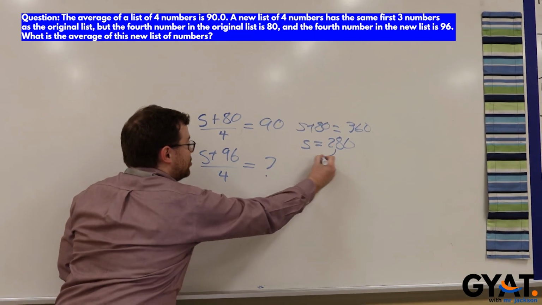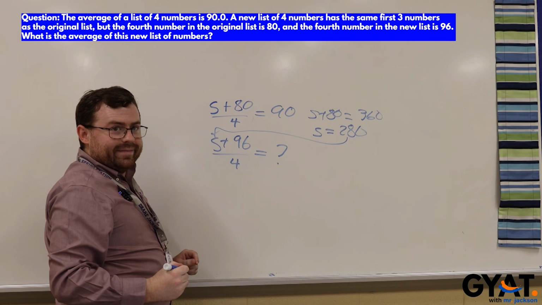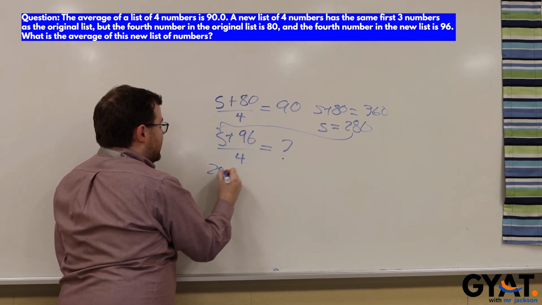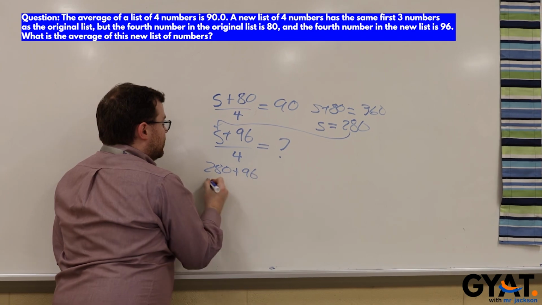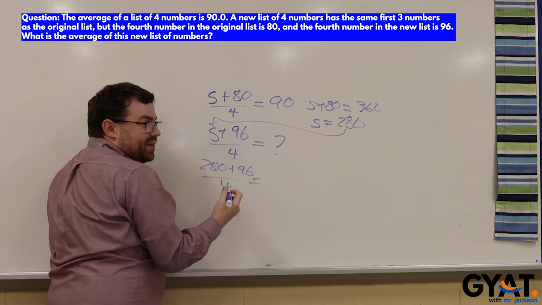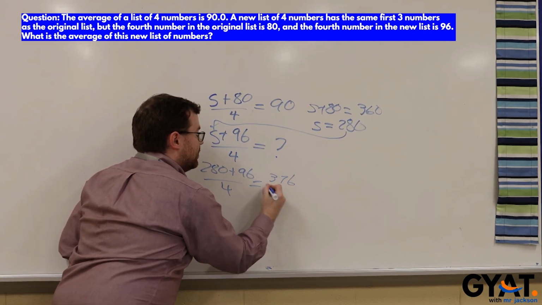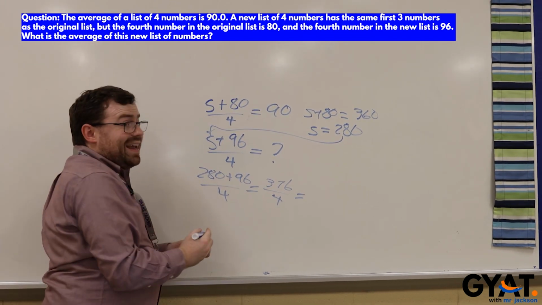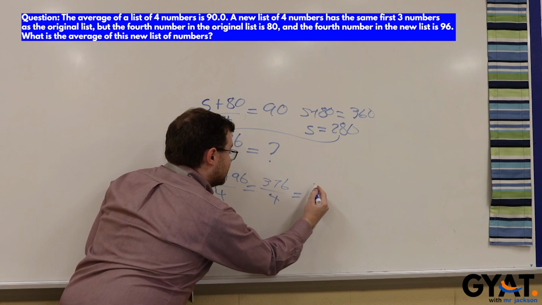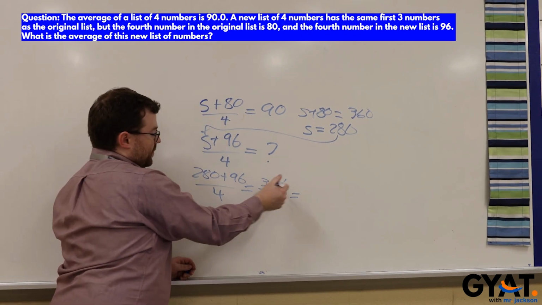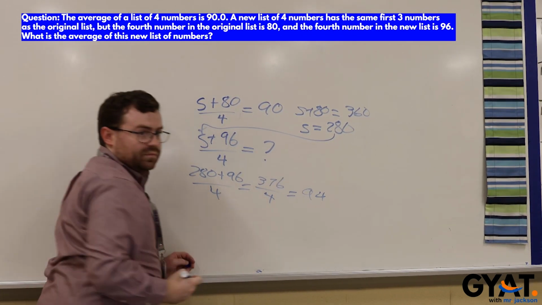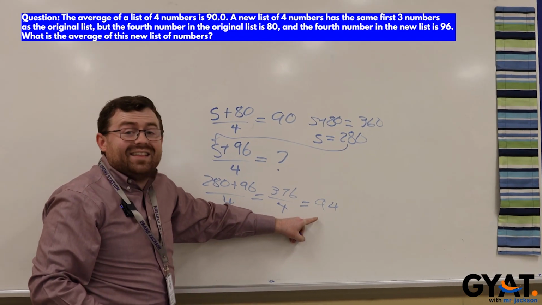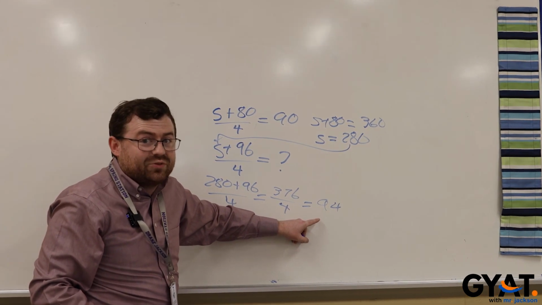So now I'm going to take that 280, plug it in. So 280 as S, 280 plus 96 over 4. Well, 280 plus 96 is 376. And 376 divided by 4 is going to be exactly 94. And so your answer is going to be 94. And that is exactly the kind of nonsense that the ACT tries to get you to do with average.